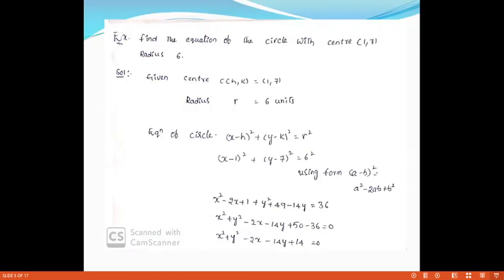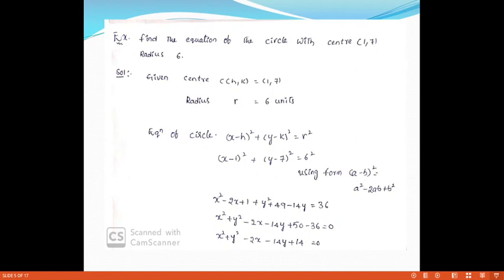For example, find the equation of the circle with the center (1, 7) and radius 6. By using the center and radius, we find the equation of the circle. What is the given center? C of (h, k) is equal to (1, 7). And what is the given radius? r is equal to 6 units.